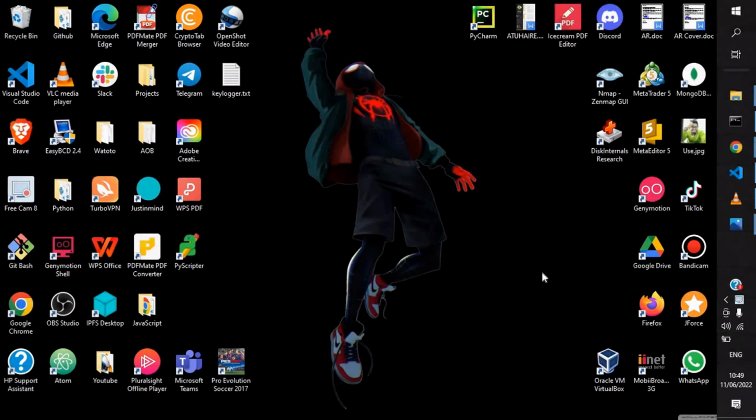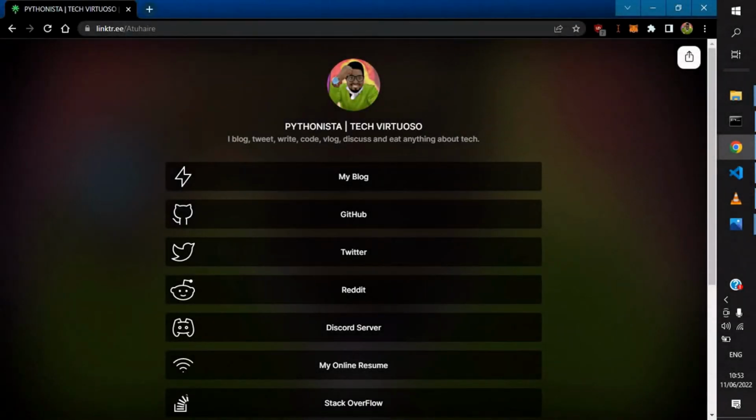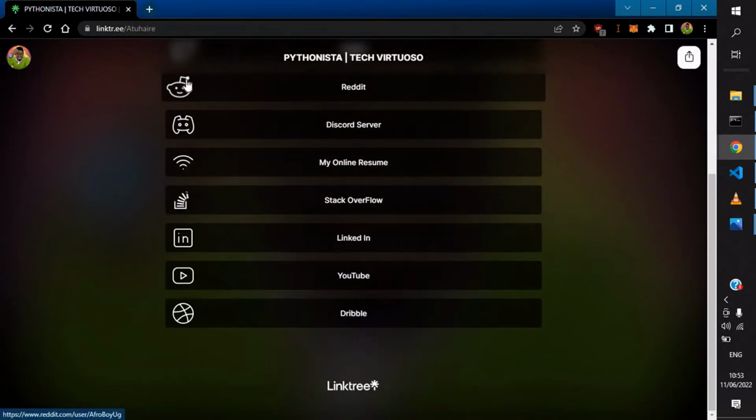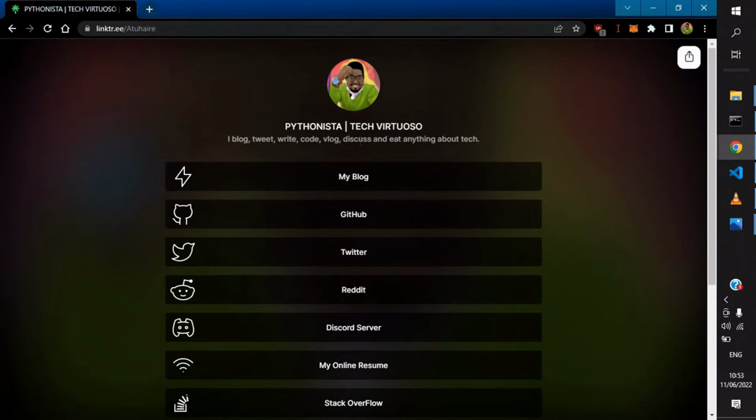So today I shall be taking you through my portfolio. It's just going to be a walkthrough of what I do and who I am, so you get to know me exactly in detail. So let's begin with my portfolio link, and that's going to be a Linktree. It has almost everything about me. It's a simple portfolio that has all my links here. So let's start with the blog.